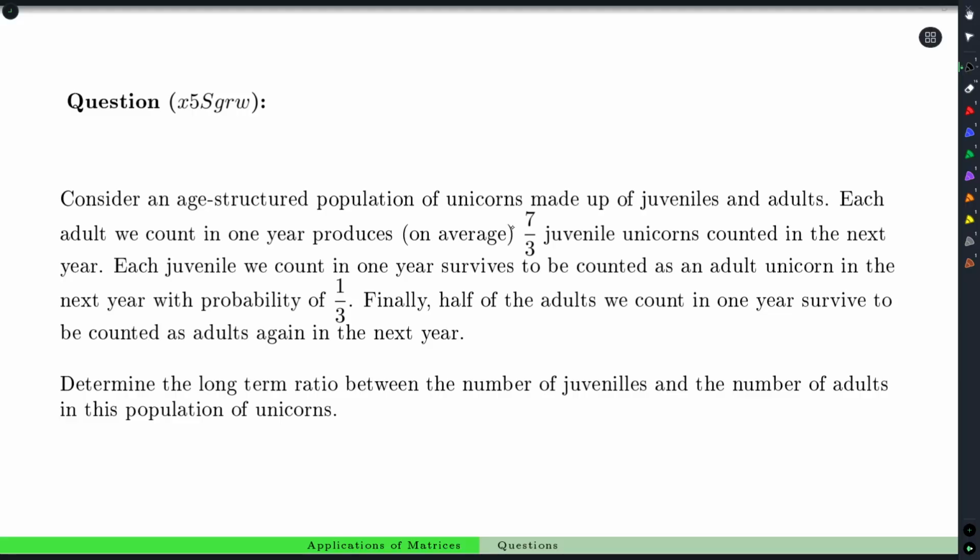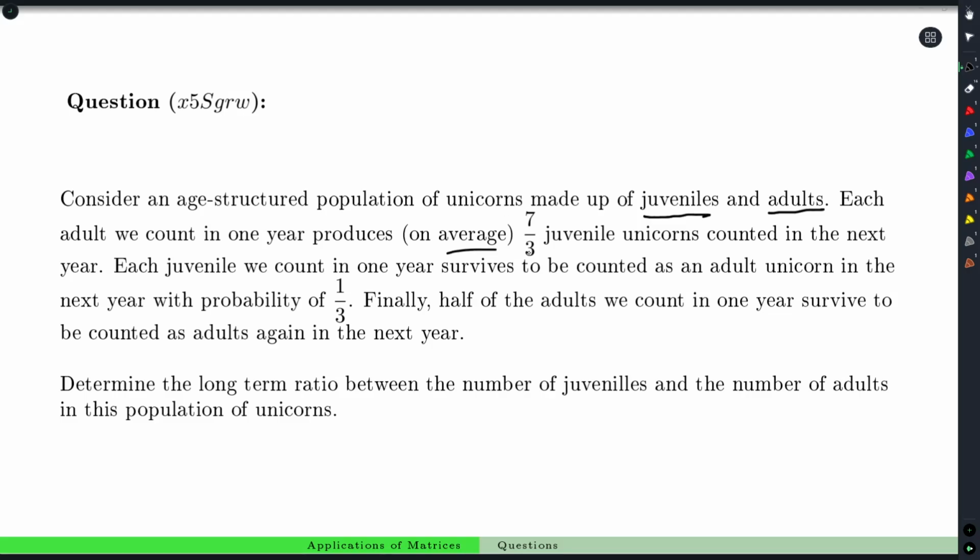Consider an age-structured population of unicorns made up of juveniles and adults. So within the unicorn population, there's juvenile unicorns and adult unicorns. It could count as two separate populations, but as we're going to see, they will influence each other. Each adult we count in 1 year produces, on average, 7/3, so that would be 2 1/3, so just a little more than 2 juvenile unicorns counted for next year.